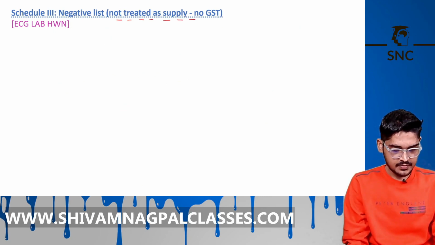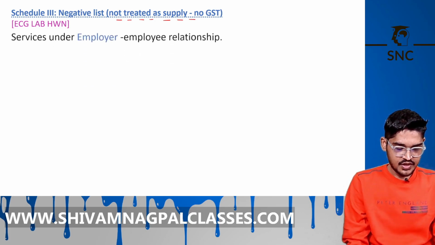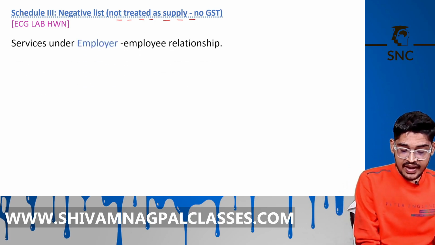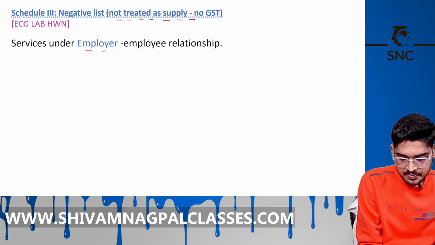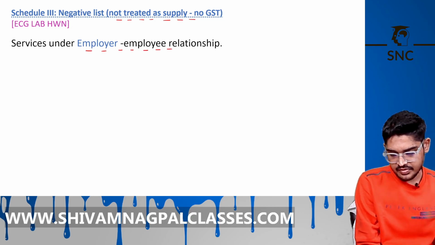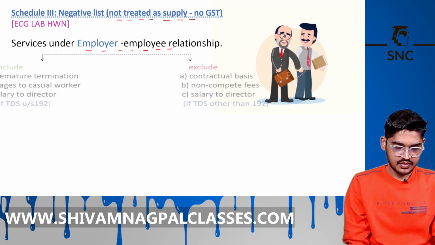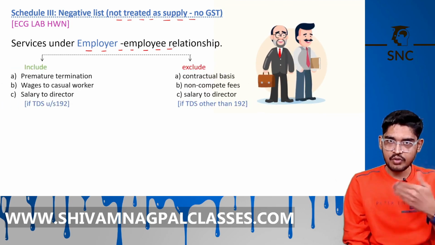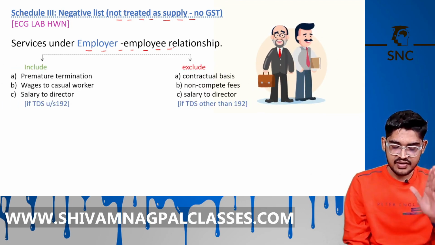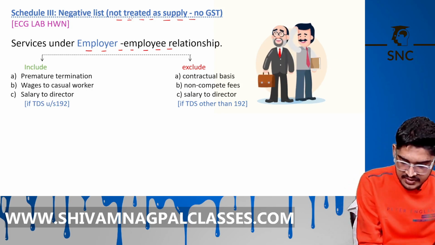Okay, see here. Supply under the employer and employee relationship. Any amount you get as an employee is not covered under GST. It is not a supply.